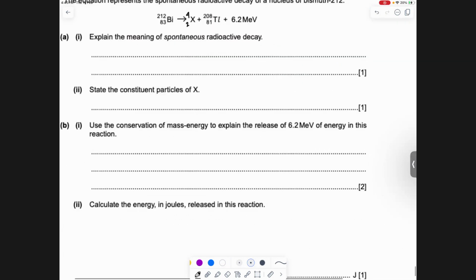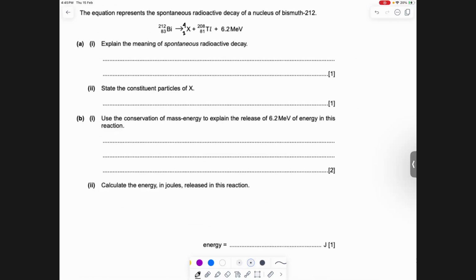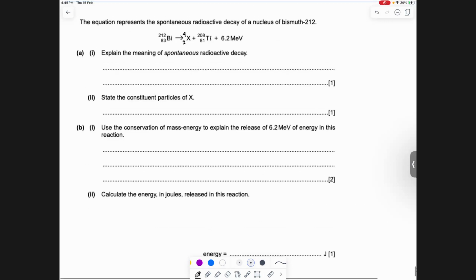So what is it? Alpha particle, right? Use conservation of mass and energy to explain the release of 6.2 MeV of energy in this reaction. 6.2 MeV, this is an energy value, right? So they are saying that this energy is being released, where is this energy coming from?